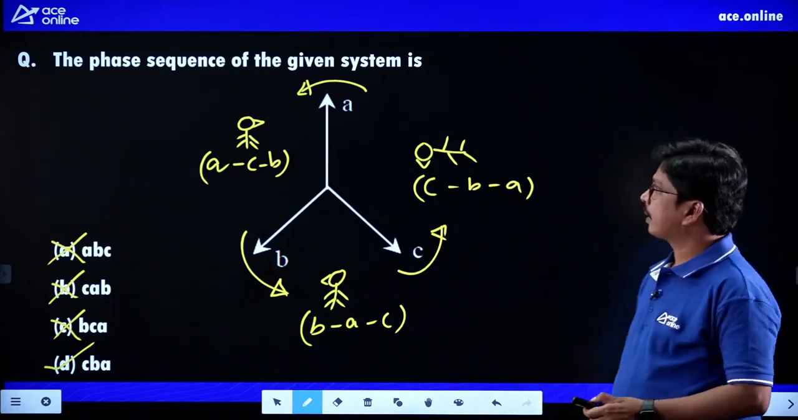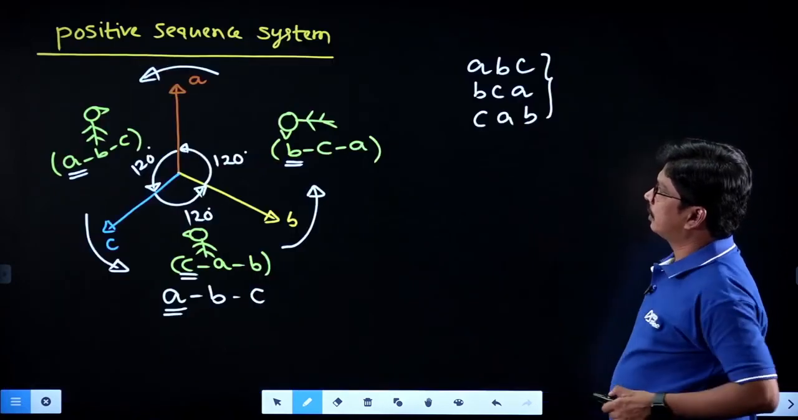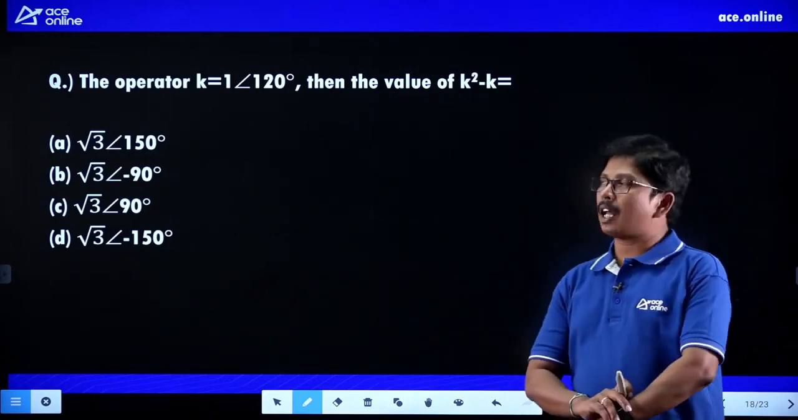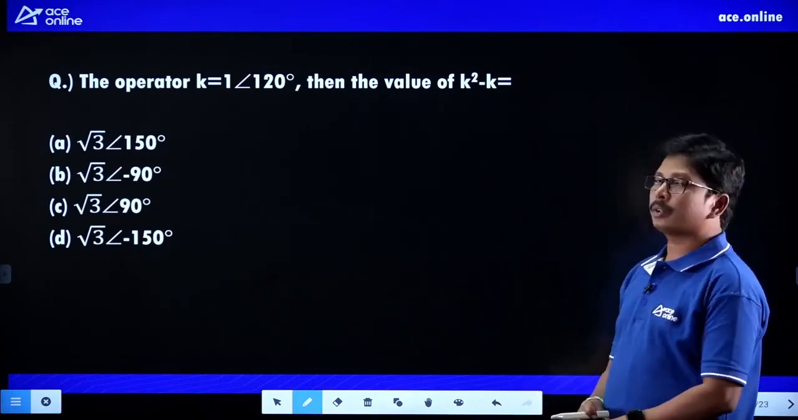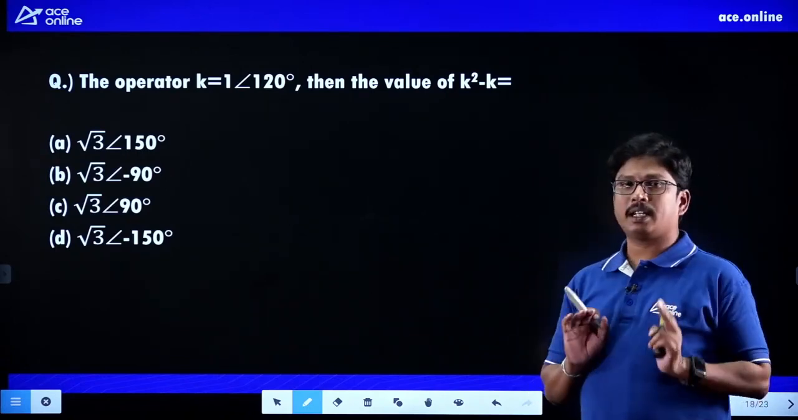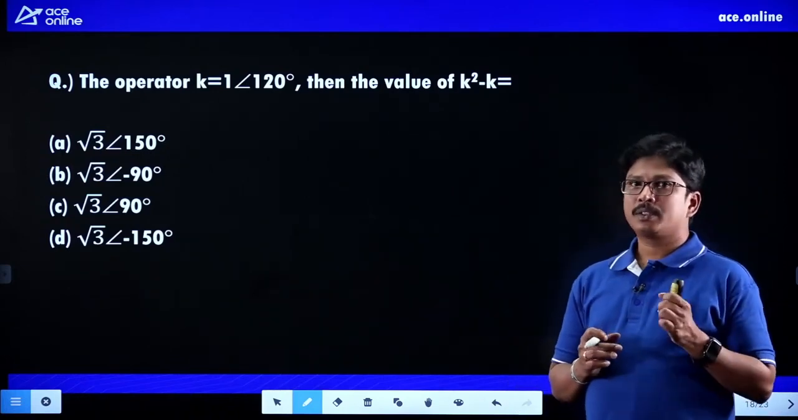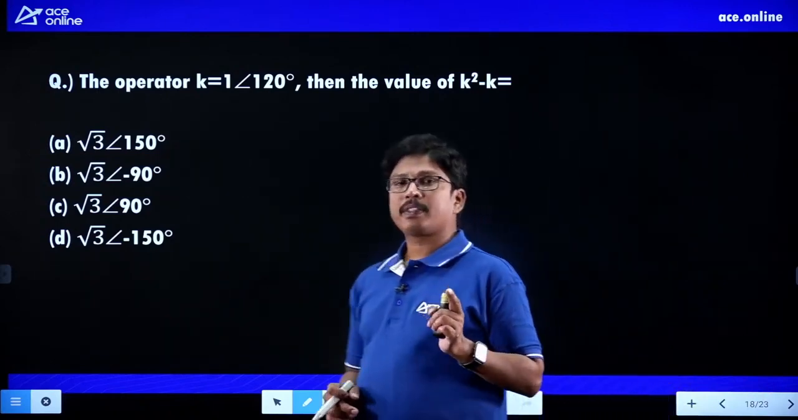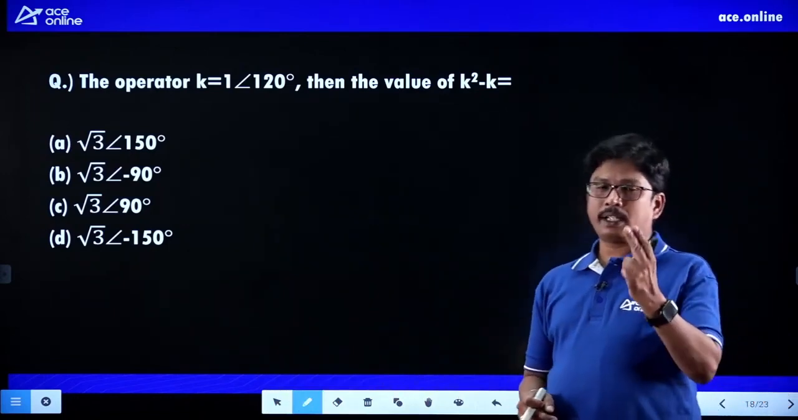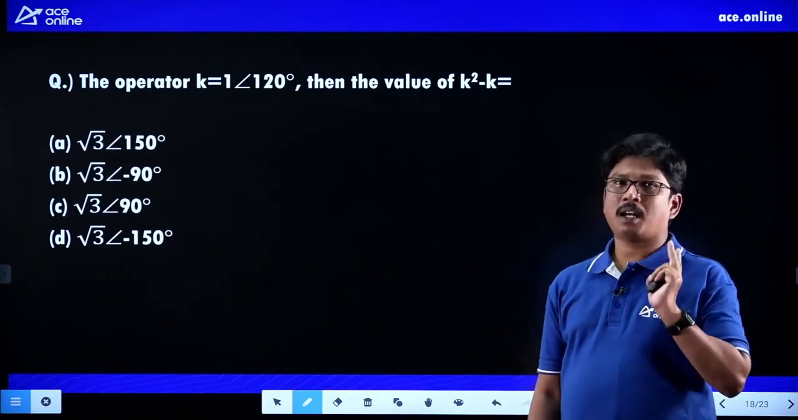Just check here, the next question. If operator K is equivalent to 1 at an angle of 120 degrees, then the value of K square minus K is equivalent to. So students, particularly whenever you are entering into the power system basics part, we have to learn two operators. One is operator J and one is operator K.